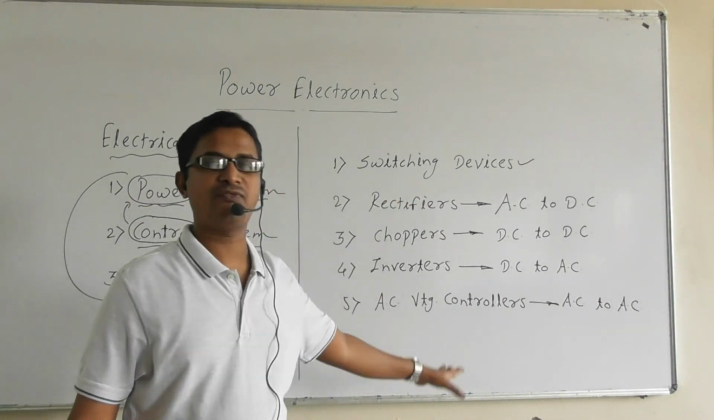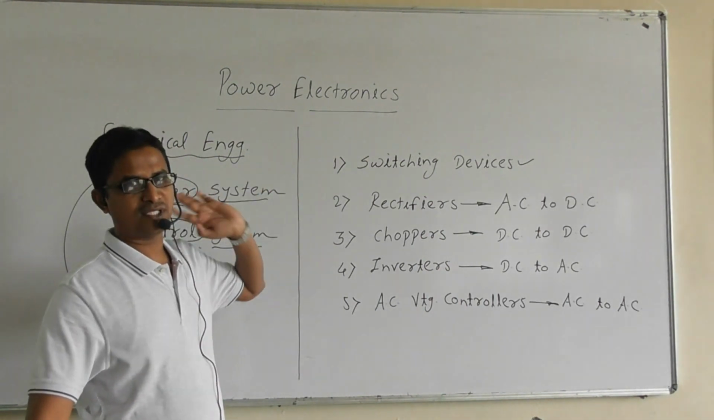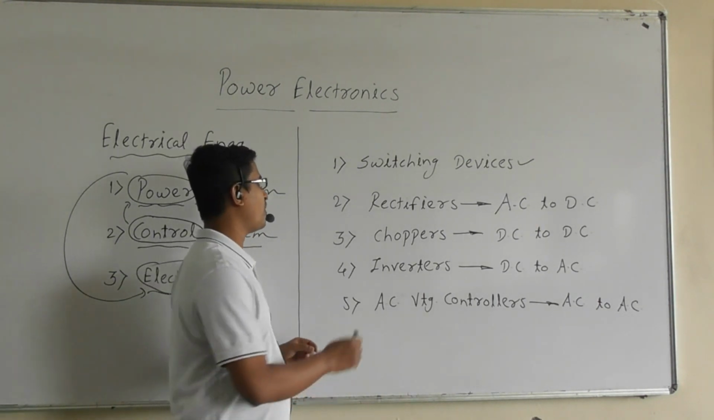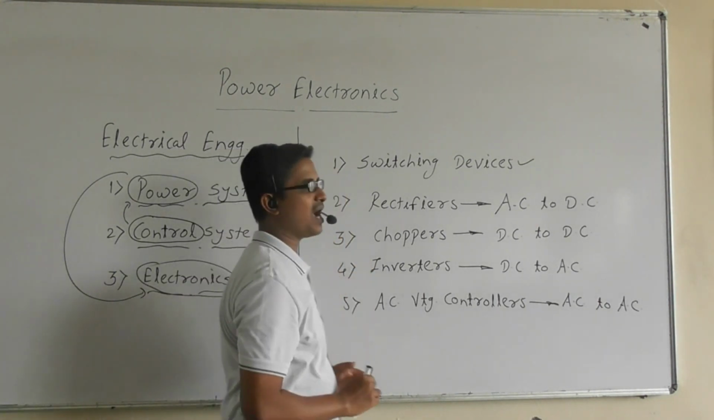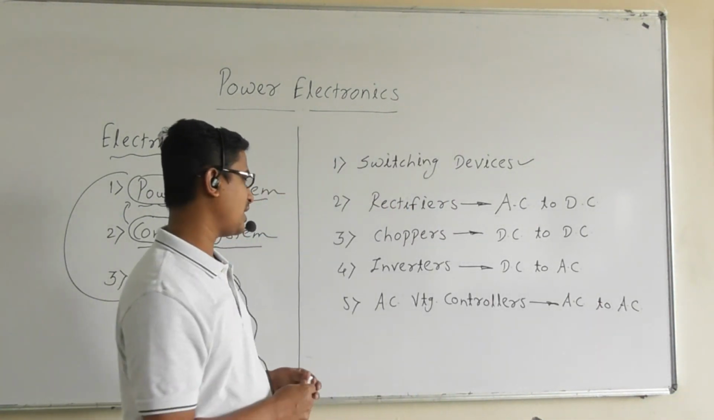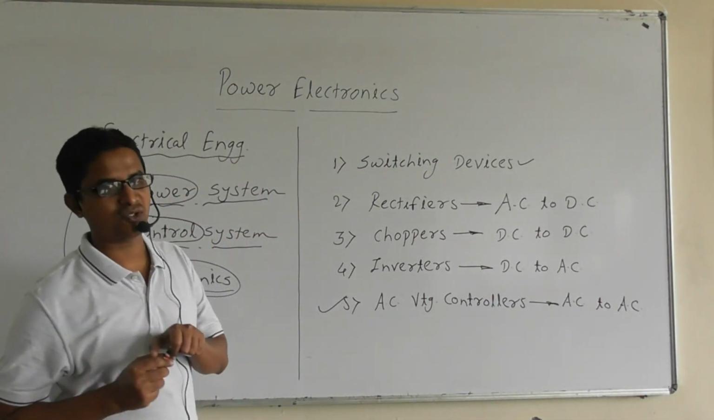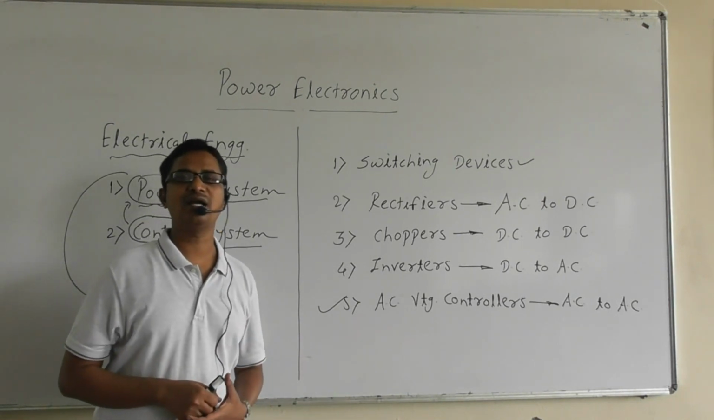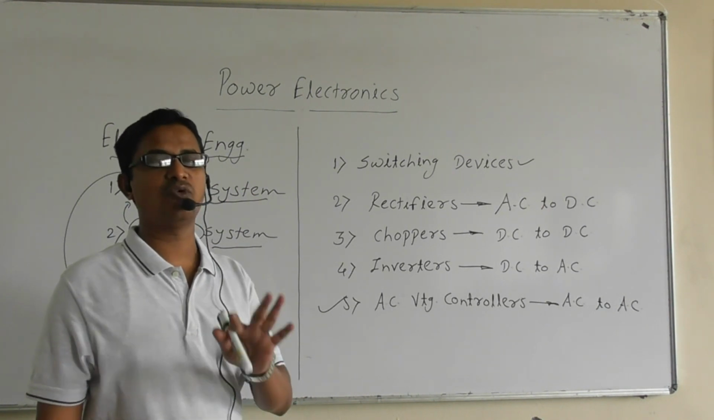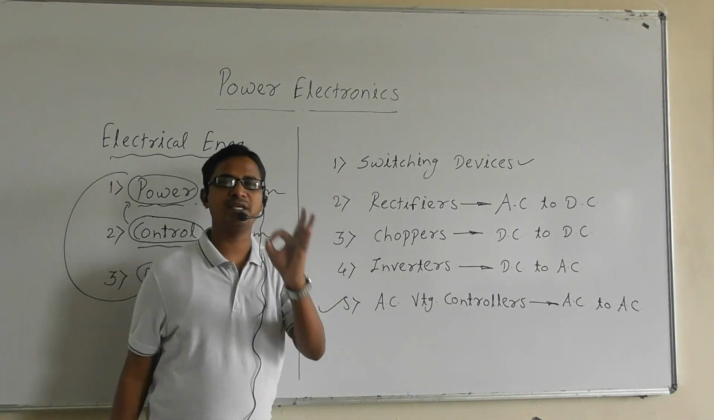So these are the four circuitries we are going to discuss, and the first one is the switching devices. As long as the GATE examination is considered, the weightage for the first four chapters is very high. They have asked a large number of questions on the first four chapters. But the weightage for chapter number 5 is comparatively very less. Hardly they have asked 2 to 3 questions so far in the GATE examination. So the first four chapters are very important.